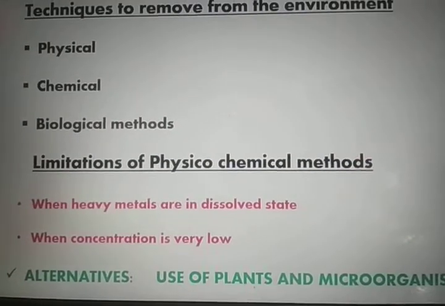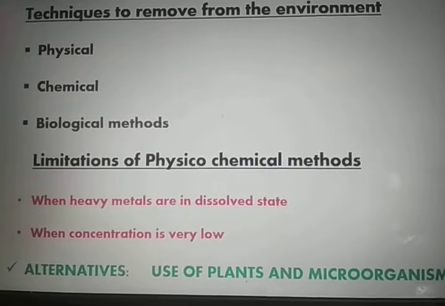So what should be the alternative to these methods?